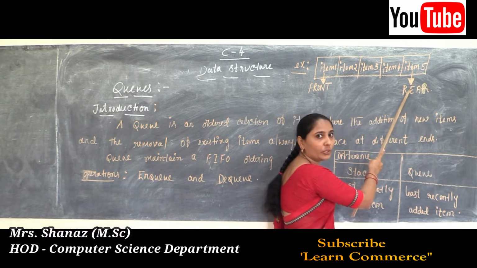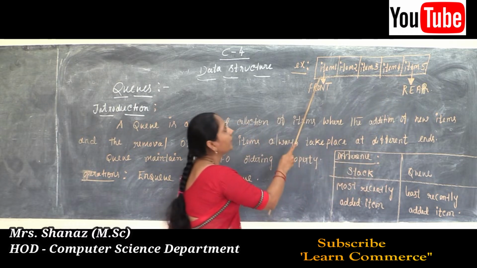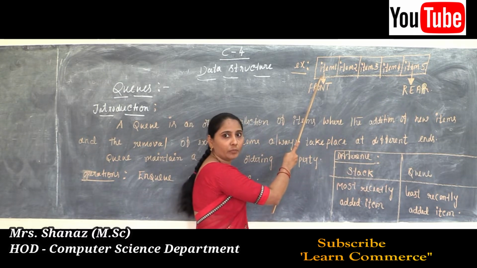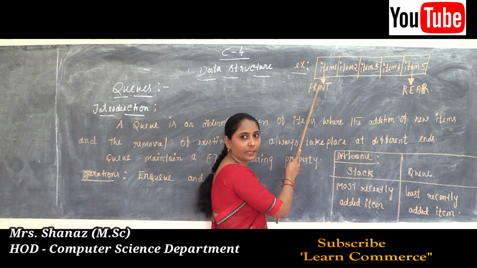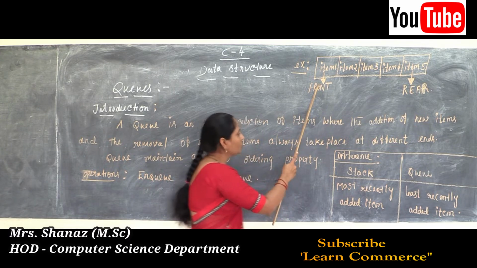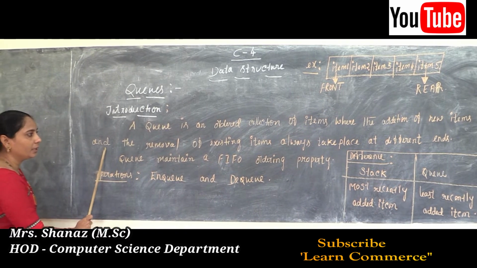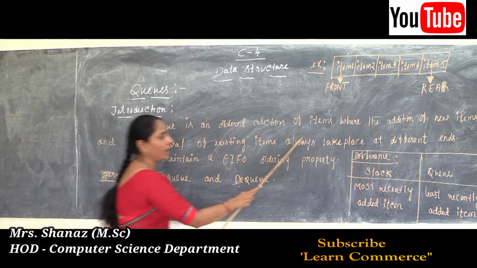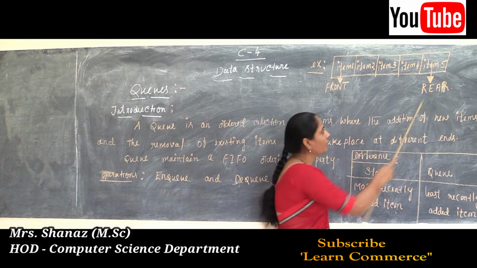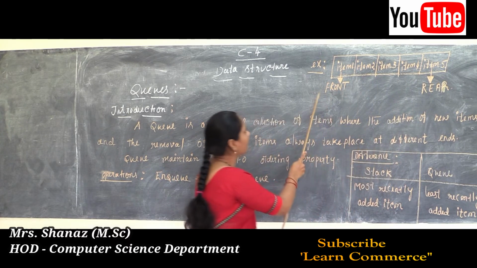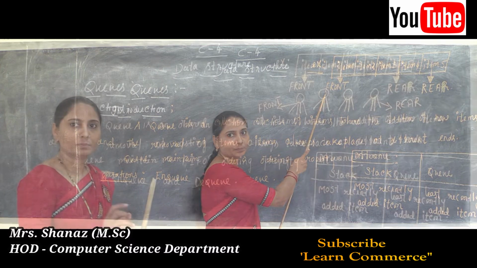So that is the addition of new items, and then the removal. Whatever item we added first is going to be removed first. So an existing item is removed at the end, and that end is called the front end. The addition of new items and the removal of existing items always take place at different ends. The two ends are the rear end and the front end.